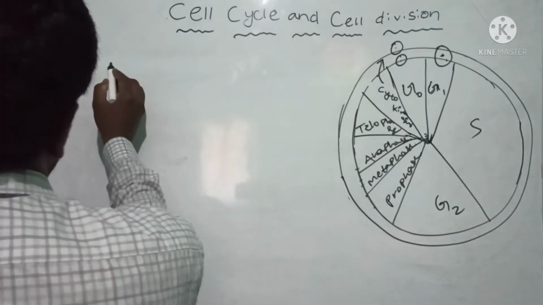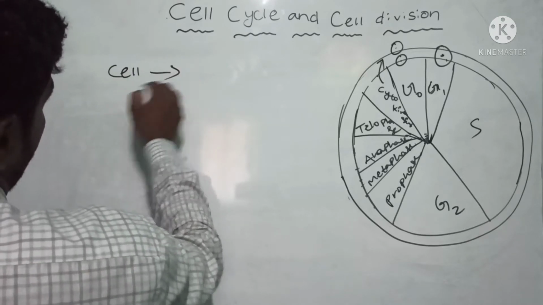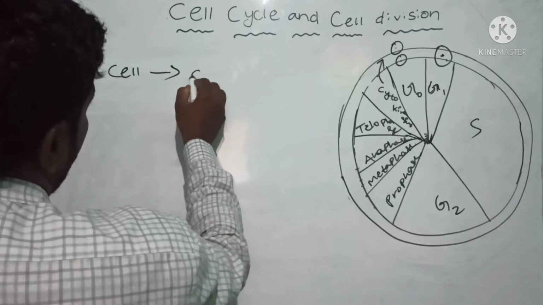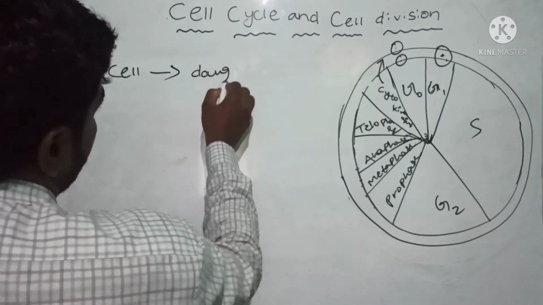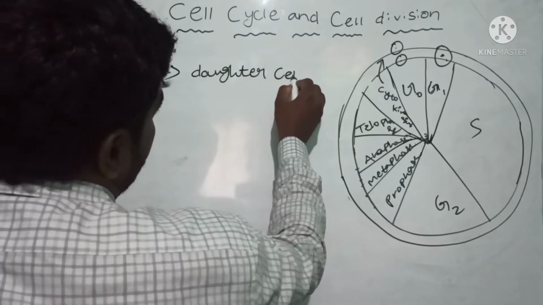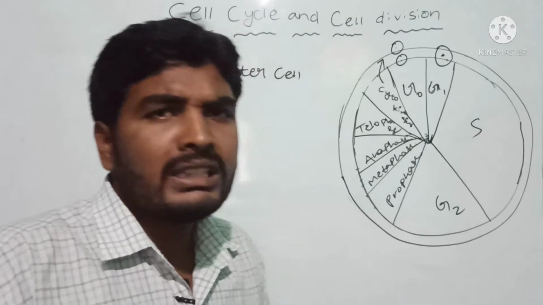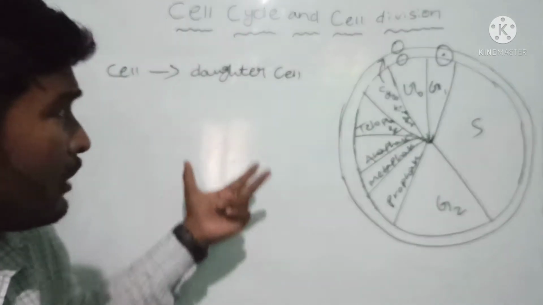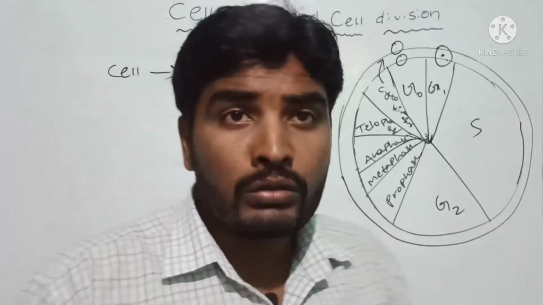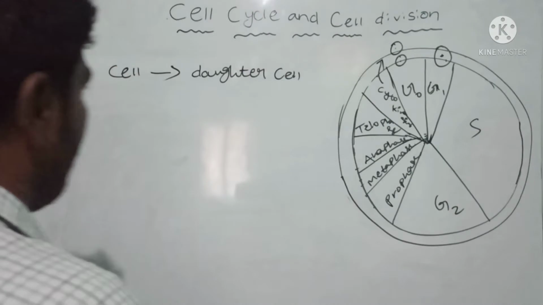So a cell can divide and result in daughter cells. Now this is the cell cycle. During this cell cycle, what are those sequential events? The sequential events are cell growth, DNA replication, and cell division.